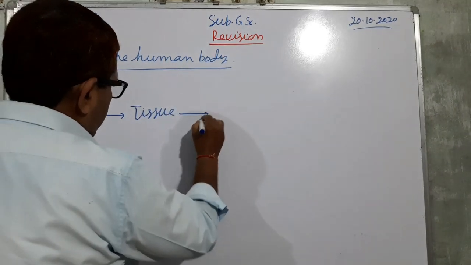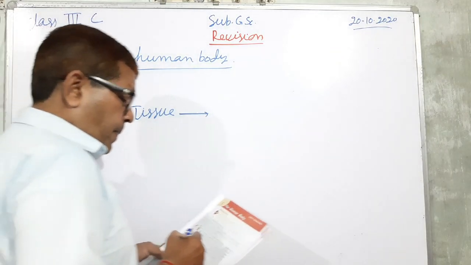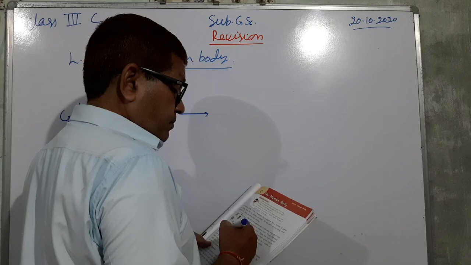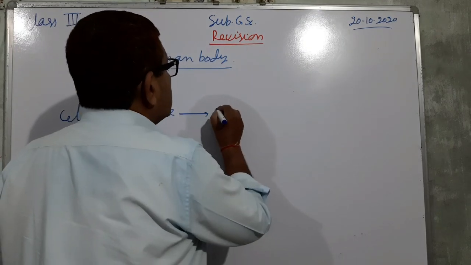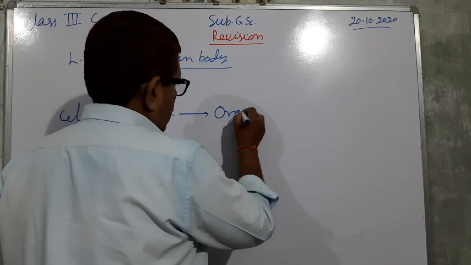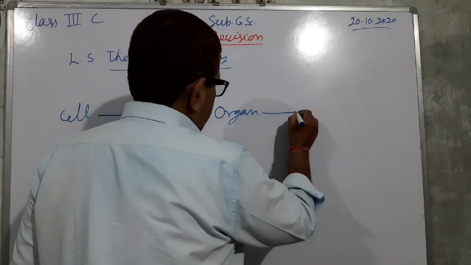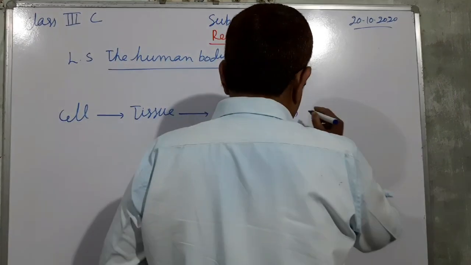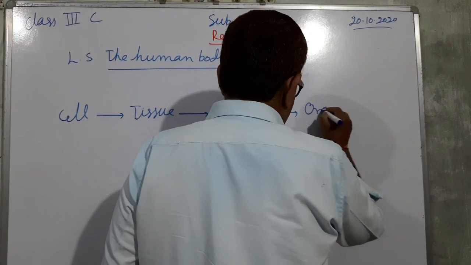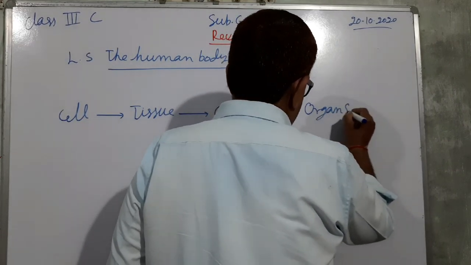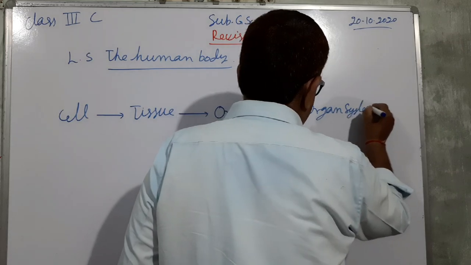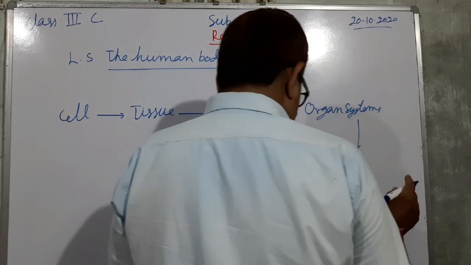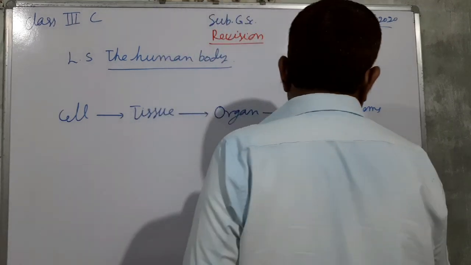Tissue forms the organ, and organs make organ systems. An organ system makes an organism.